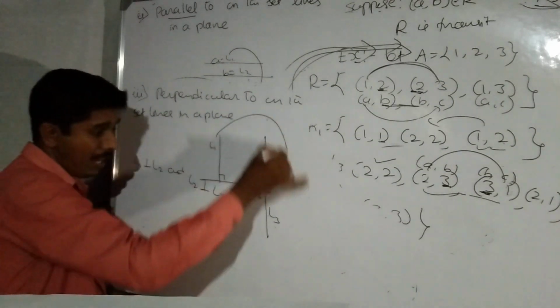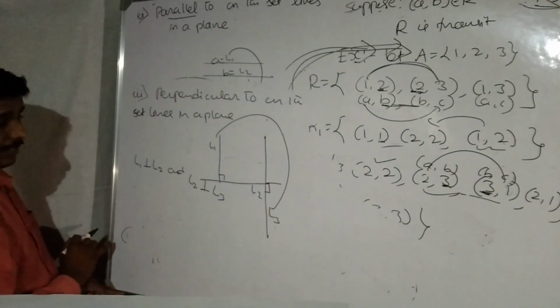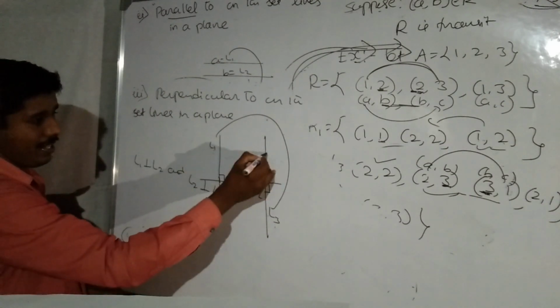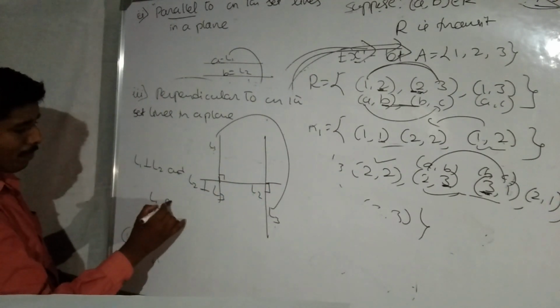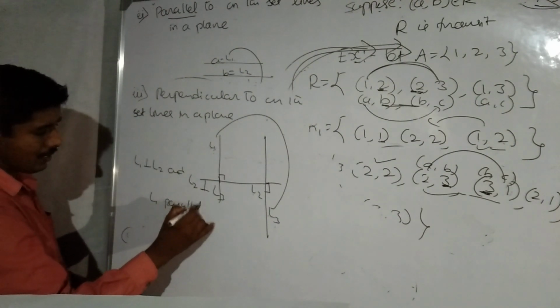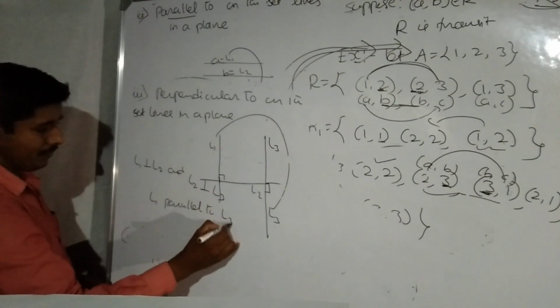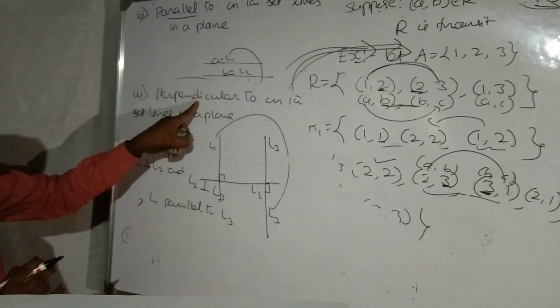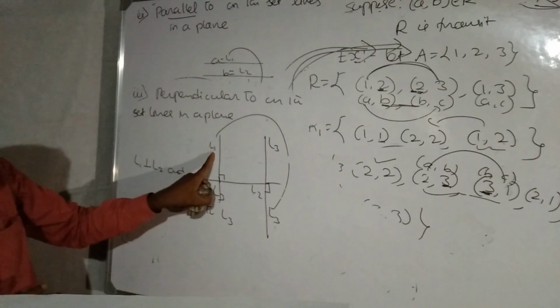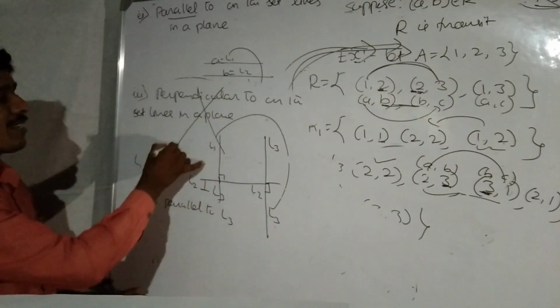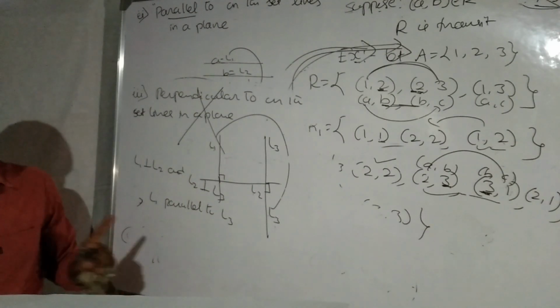What is the relation between L1 and L3? This is L1 line, this is L3 line. L1 is parallel to L3. Here the relation is perpendicular to, but the relation between L1 and L3 is parallel to. Therefore, the perpendicular to relation is not transitive.